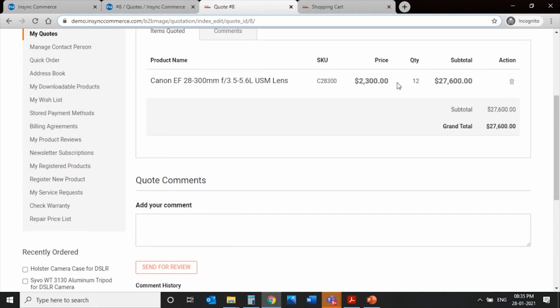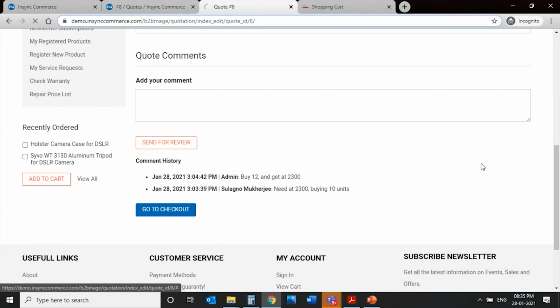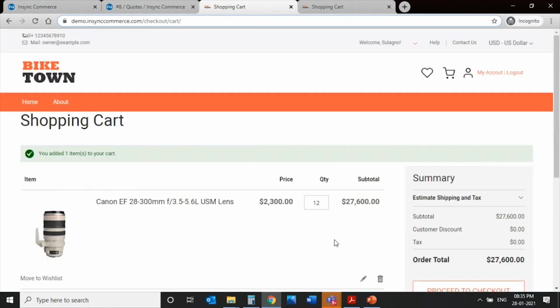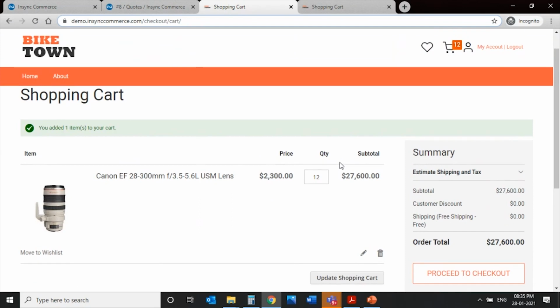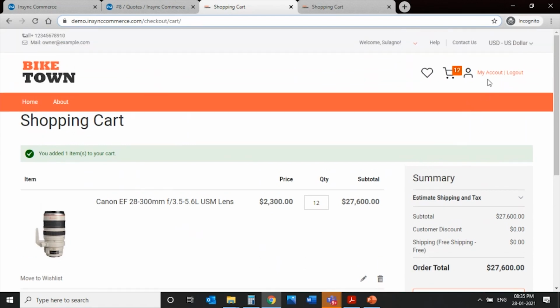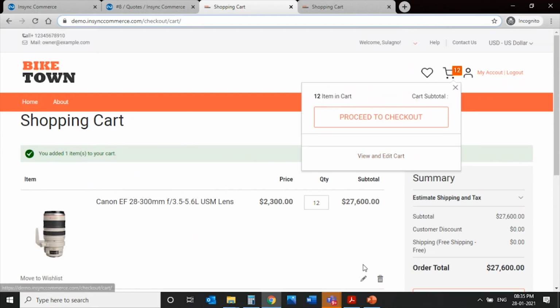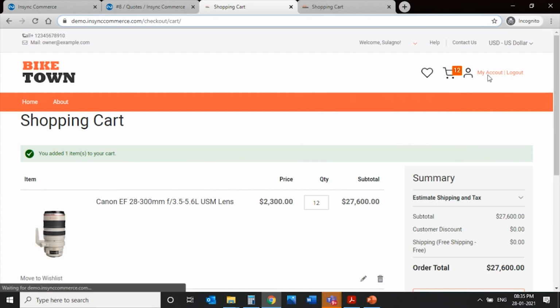So I'll get to see 2300 as the unit price, the quantity, and I get to click on this. And I have the entire quantity at the negotiated price added onto the cart, and then I can just simply move on through the checkout in the usual way that I just showed you. So now this is the journey of a user who had been trying to place an order. But what if a sales rep also wanted to place an order, right? So I'll just delete this and log out.